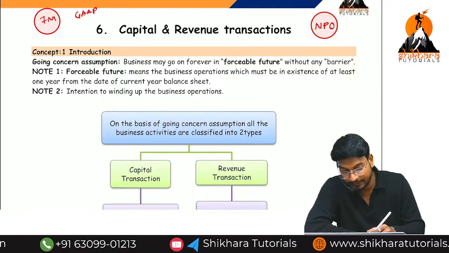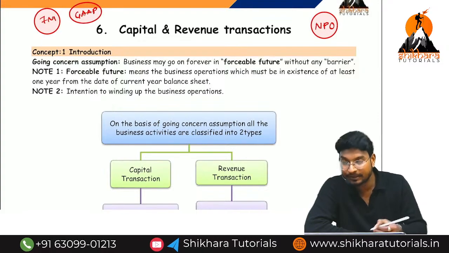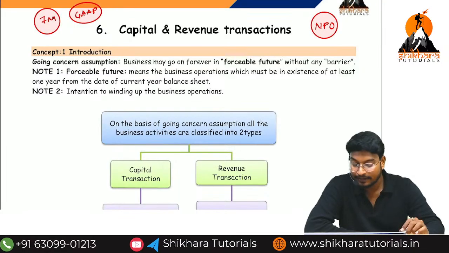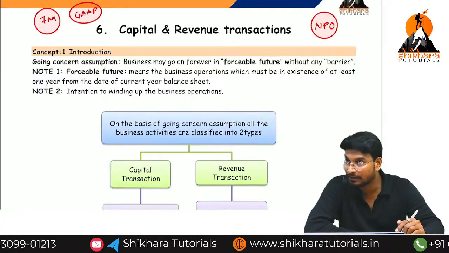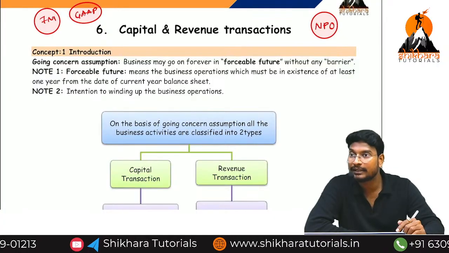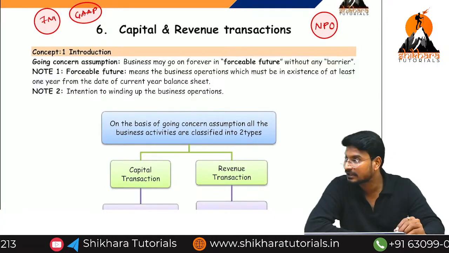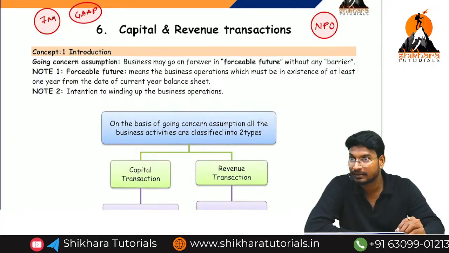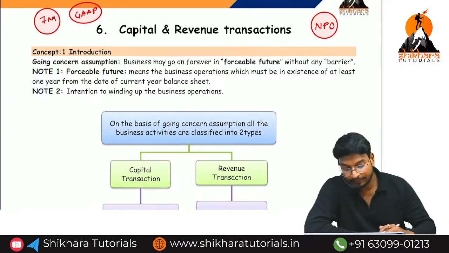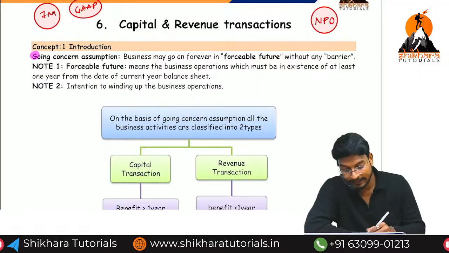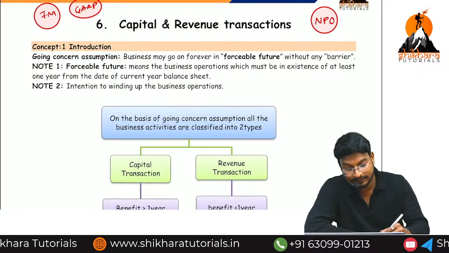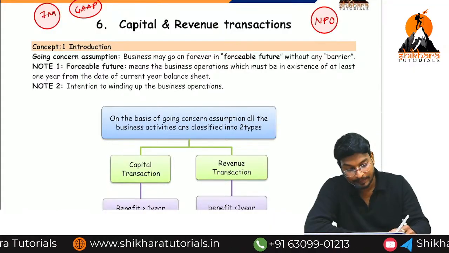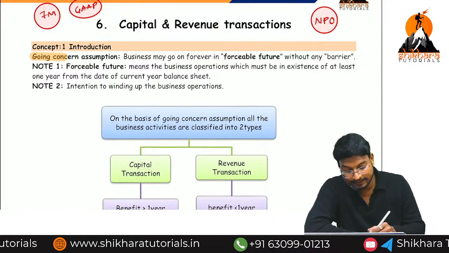Generally you know GAAP, I think so. What is the meaning of GAAP? Generally Accepted Accounting Principles. In this we have the rules and regulations with respect to accounting. These rules and regulations are called concepts and conventions, or principles. One of the principles is the going concern concept. So what is the meaning of the going concern concept?